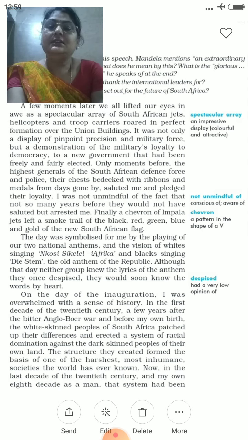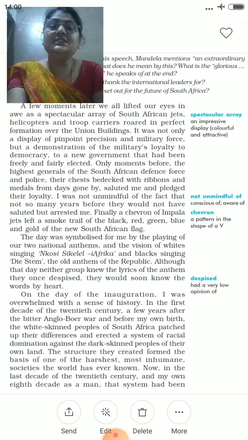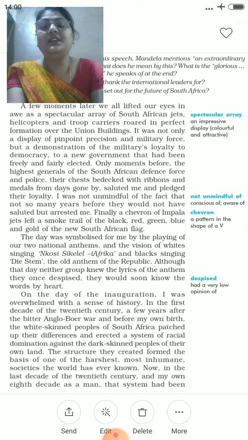And the structure they created formed the basis of one of the harshest, most inhuman societies the world has ever known. Now, in the last decade of the 20th century and my own eighth decade as a man, that system had been overturned. Now he was talking about the starting of the 20th century, and now about the last decade of the 20th century, when he was at the age of 80, having struggled for freedom for so long.